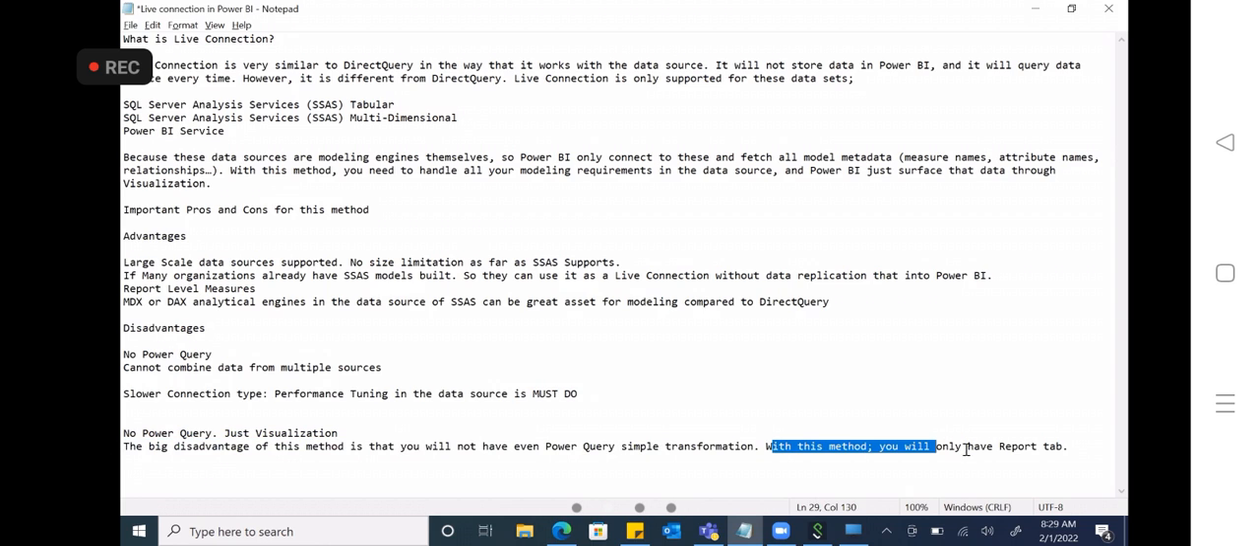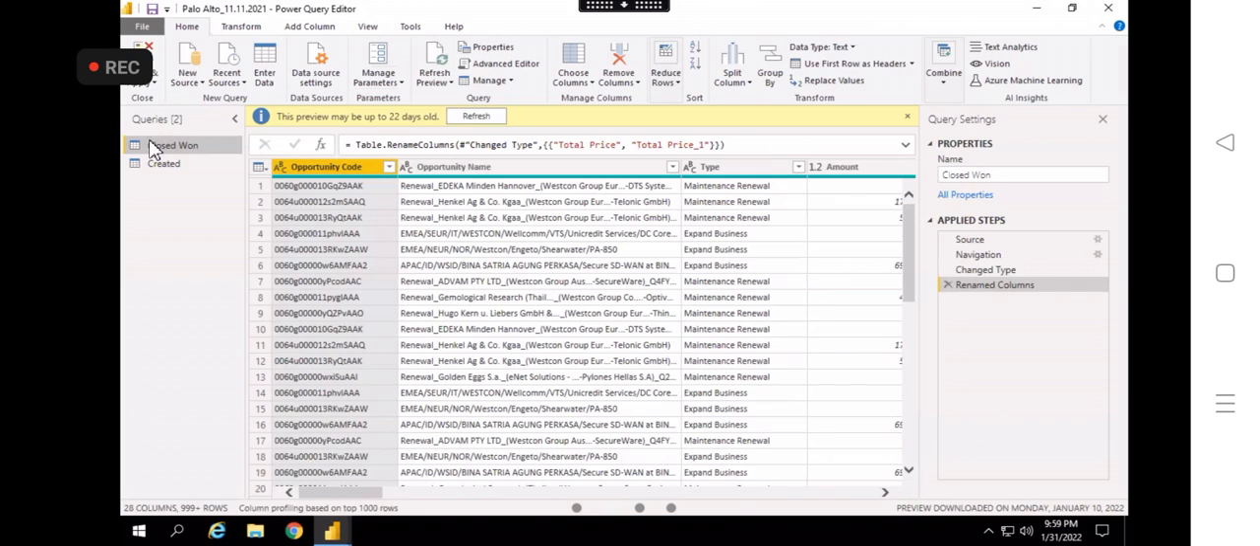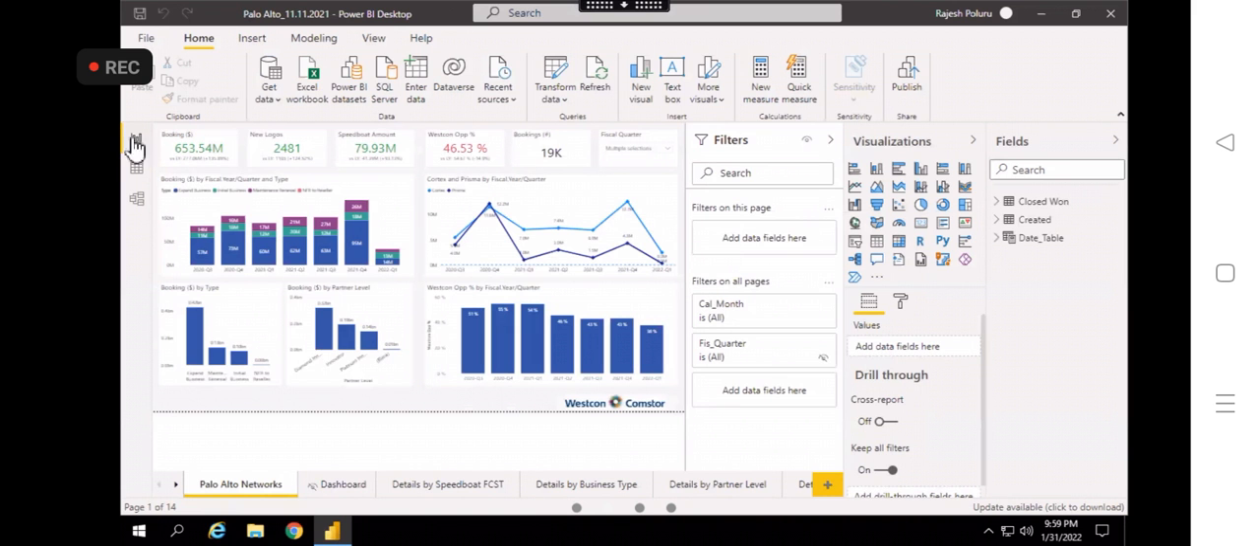With this method, you will have only the reporting tab. So that's what I said: you will not have Power Query. You will have only this report tab. You will not see this data tab, and you will not see this modeling tab.